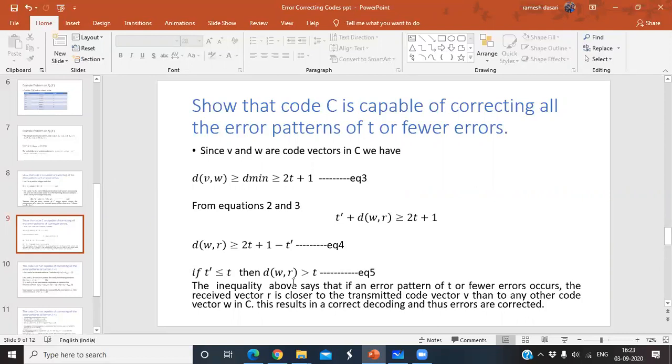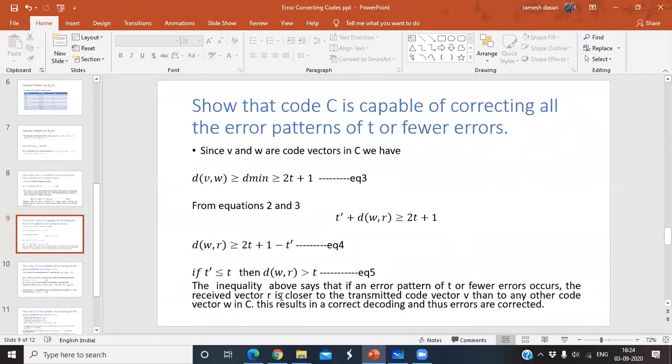Now this equation says that when an error pattern of t or fewer errors occurs, the received vector r is closer to the transmitted code vector v than to any other code vector w in C. This results in a correct decoding and thus errors are corrected.